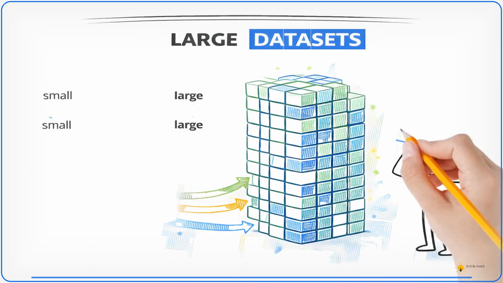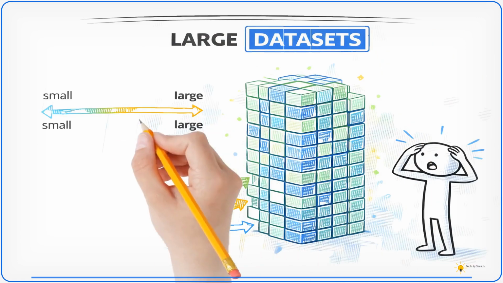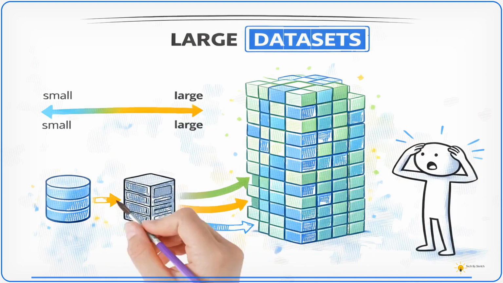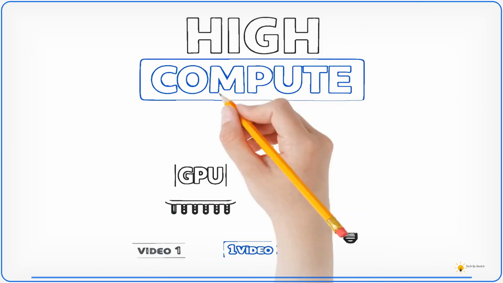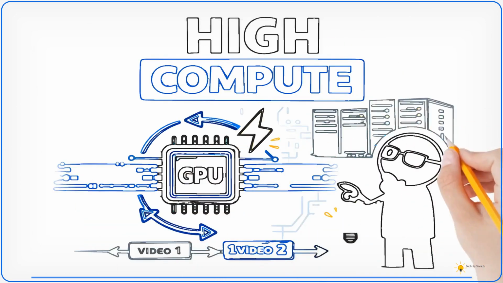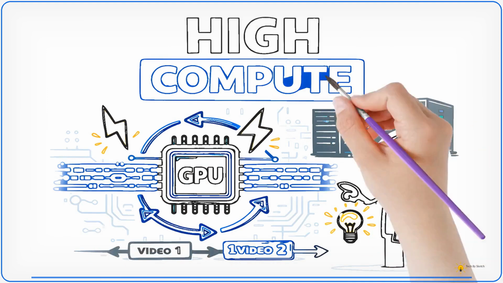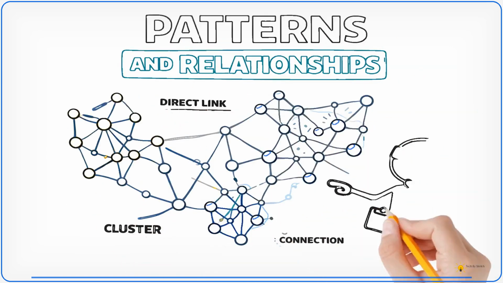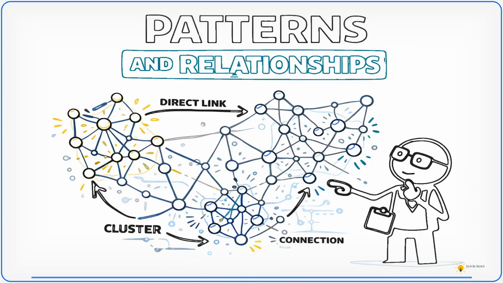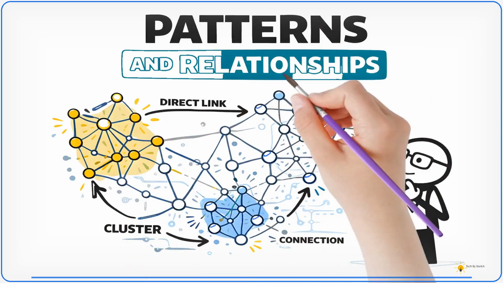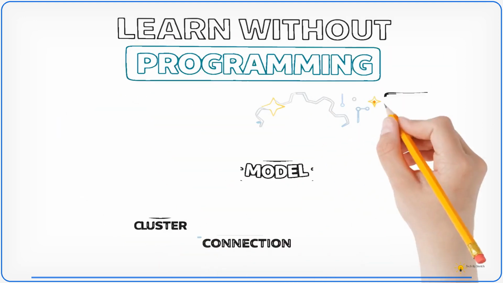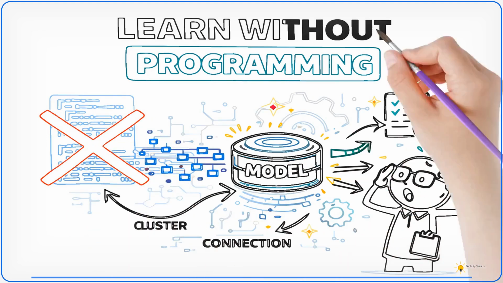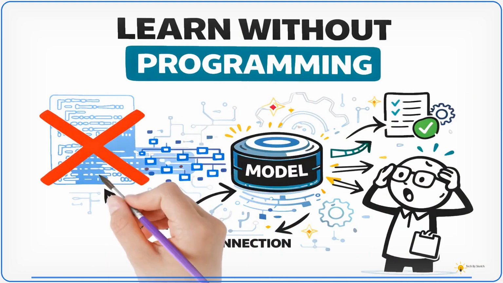One critical requirement is data. Machine learning depends on large training data sets to achieve reliable accuracy. Computation is equally important. Training requires high computational power, especially with large-scale data. Algorithms drive the learning process. They identify patterns and relationships in data and build predictive models. Machine learning acts as an enabler for AI. It allows systems to learn without explicit programming and improve with experience.